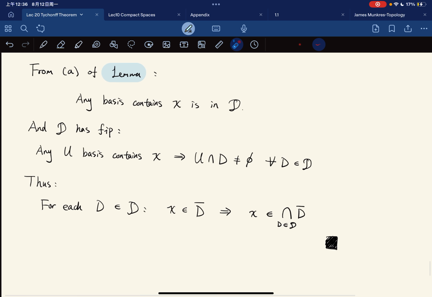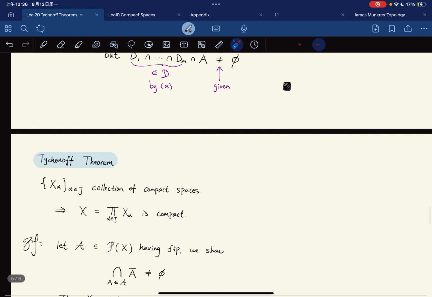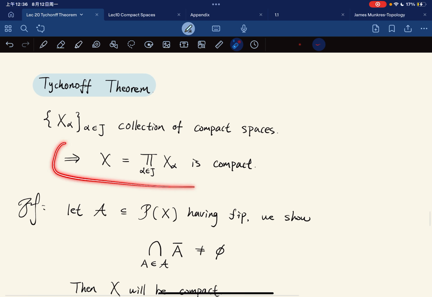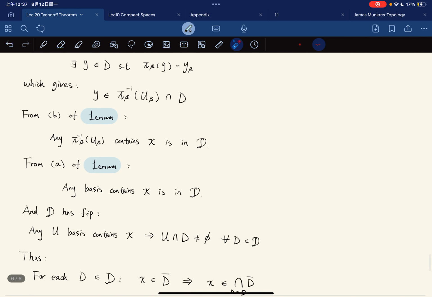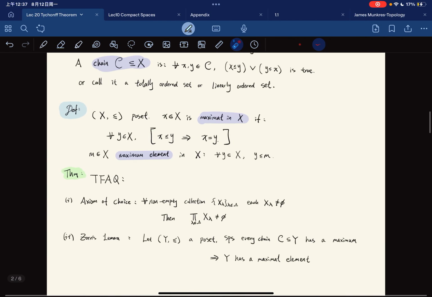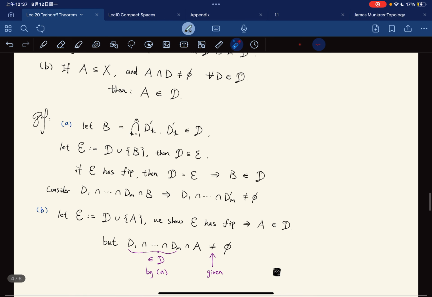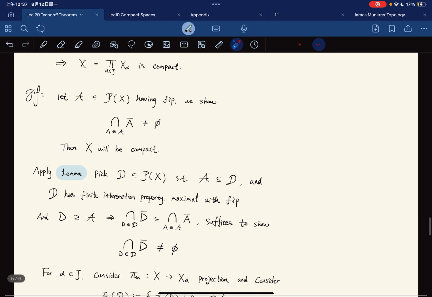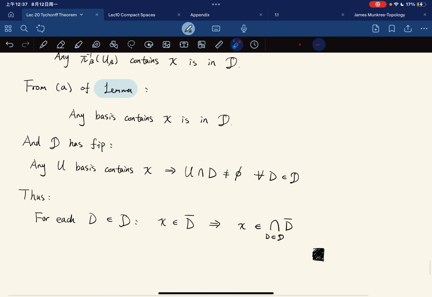So here we have done the proof of the Tychonoff Theorem. It states that an arbitrary product of compact spaces is compact. Okay? So we're done with the use of Zorn's lemma. And we are assuming the axiom of choice for our course, so we have this Tychonoff theorem. Okay? So this is everything, and I'll see you guys next time.